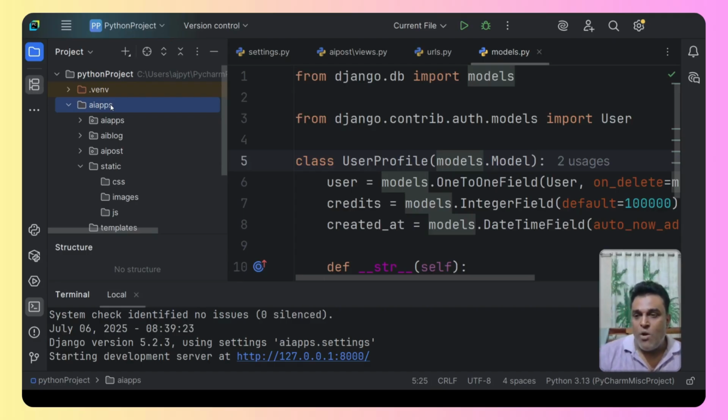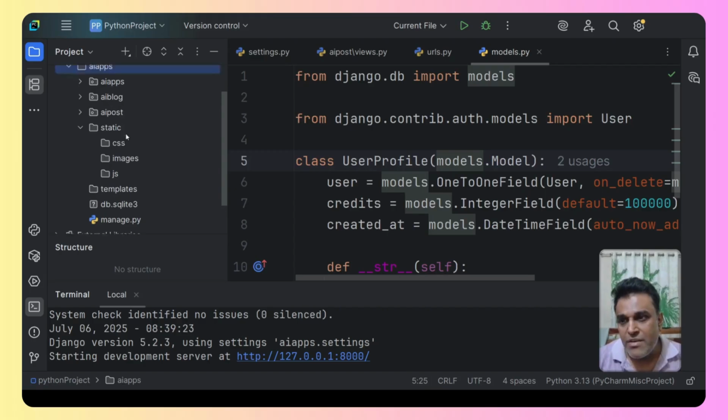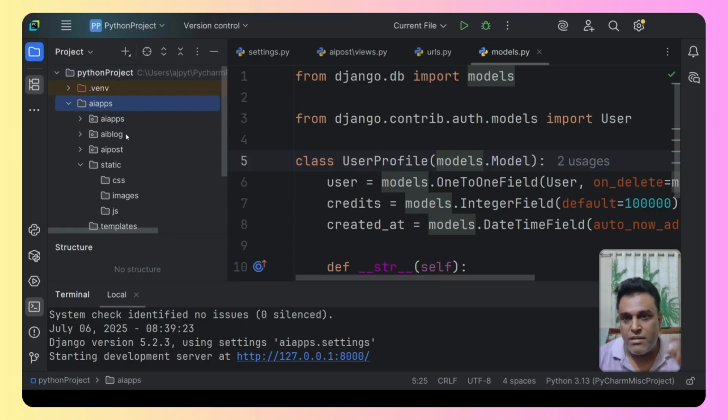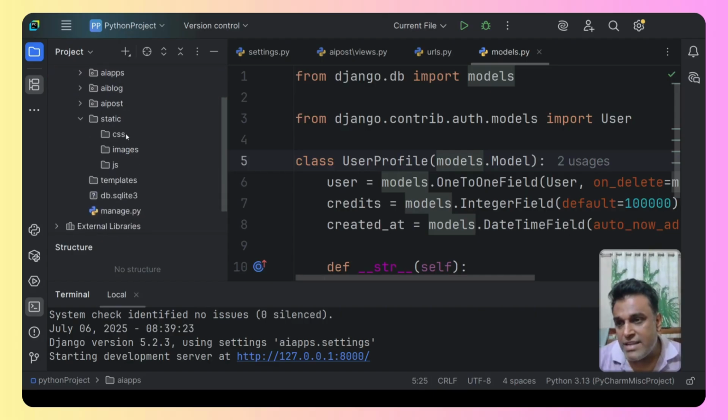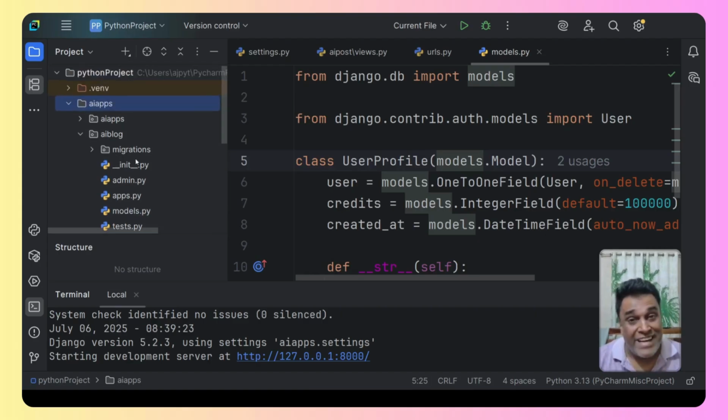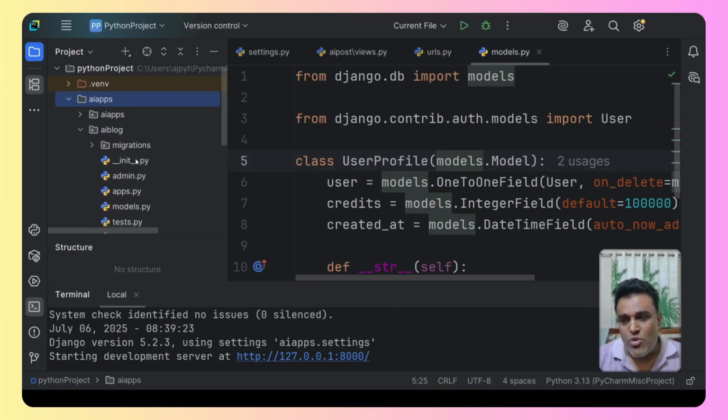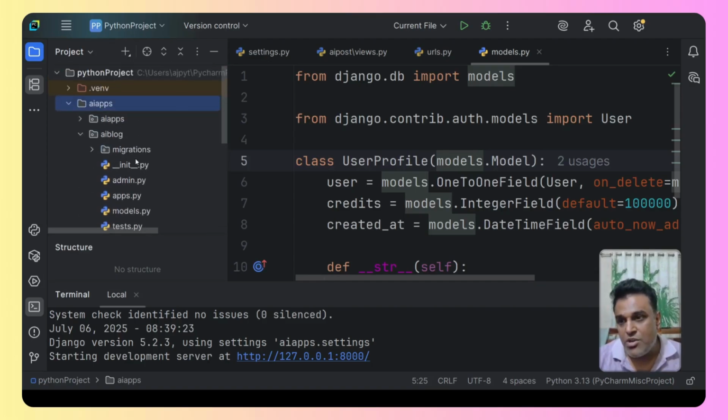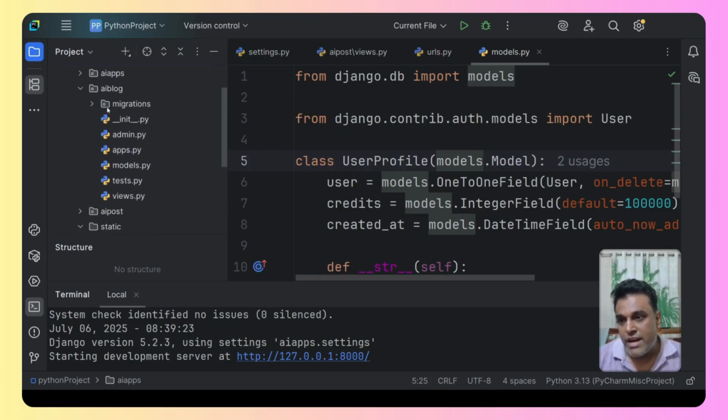Now, what happens is Django basically looks for the static folder and the templates folder that are under the apps. That is, it is going to look under AI Blog for the static and templates folders, but it is not going to find them, right? Because we haven't created anything. So we need to tell Django that you need to look inside the main project folder, that is the root directory of the project, for the static and the templates.